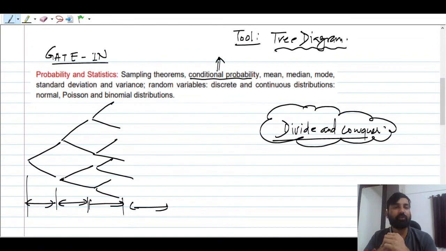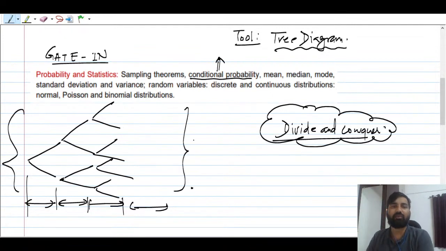Whenever I see any problem in my life, I always go for divide and conquer. I don't want to achieve anything in one go. So stage 1, stage 2, stage 3. You divide a bigger problem into smaller stages, then try to handle each, and then you can combine. Fine. So you will get kind of a tree diagram here.